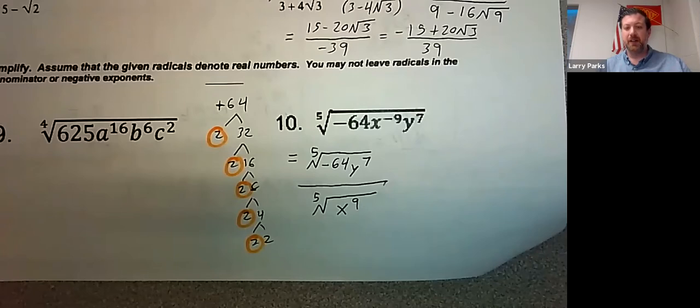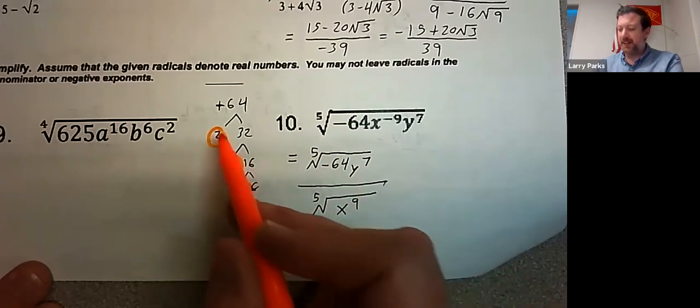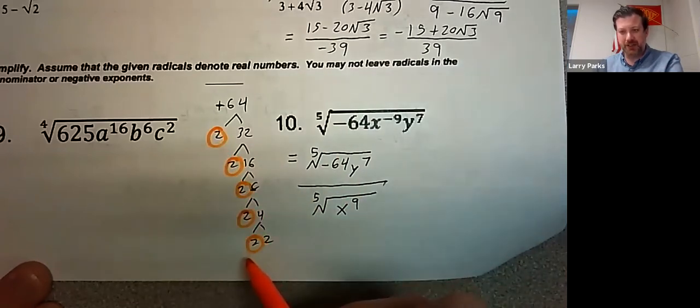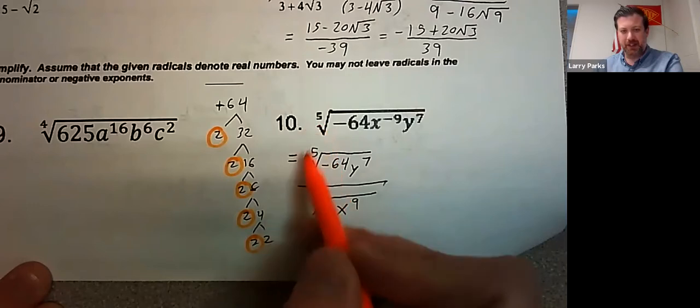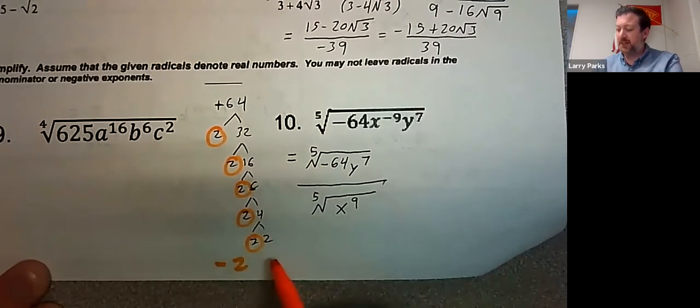Okay. So that would be, you could bring out the negative, and then you have 1, 2, 3, 4, 5 2's. You're looking for 5 2's. So that would be negative 2 with this 2 left over.